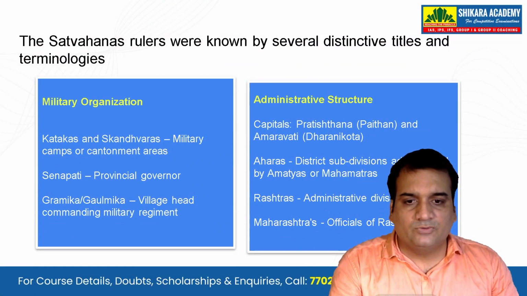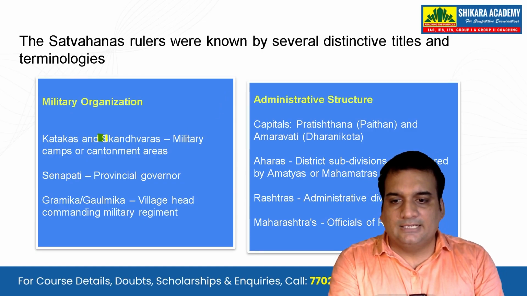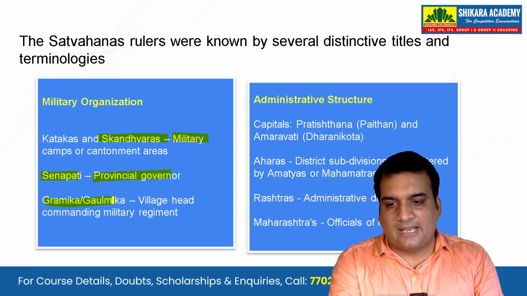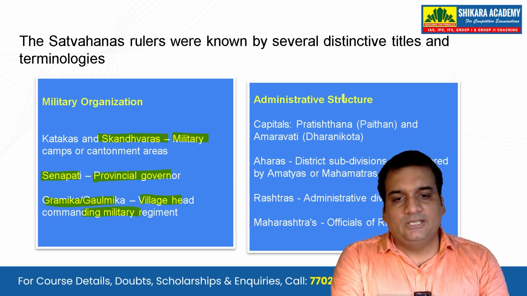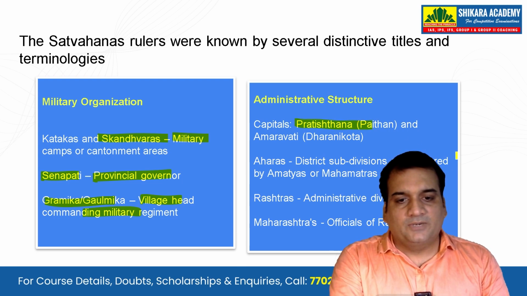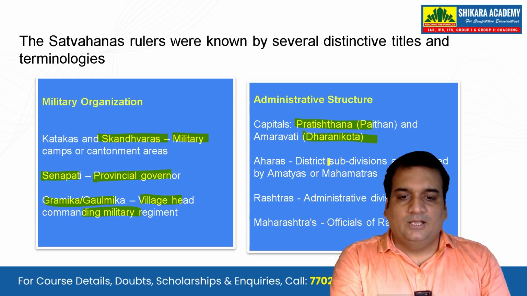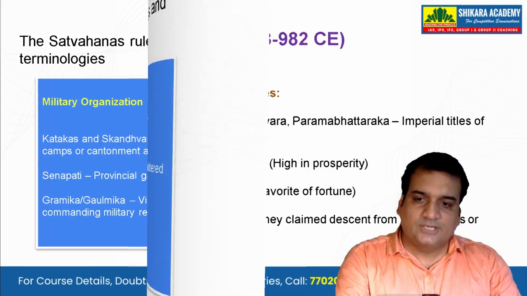The Satavahana rulers were known by several distinctive titles and terminologies. The military organization: the Kakatas and the Skandhavaras were the military camps or cantonment areas. Then we have the Senapati as the provincial governor, and Gramika or Gaumika, that is the village head commanding a military regiment. When we see the administrative structure, capitals were Pratisthana, that is Paithan, and Amravati, that is Dharani Kota. Ahara was the district subdivision administered by Amatyas or Mahamatras, and Rashtras were administrative divisions. Maharashtras were the officials of Rashtras.